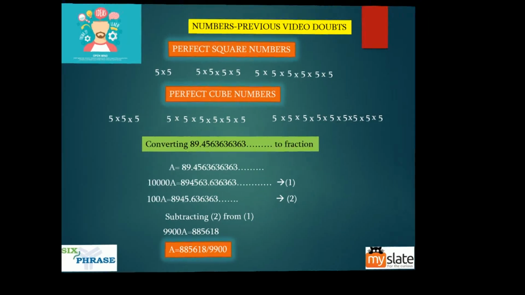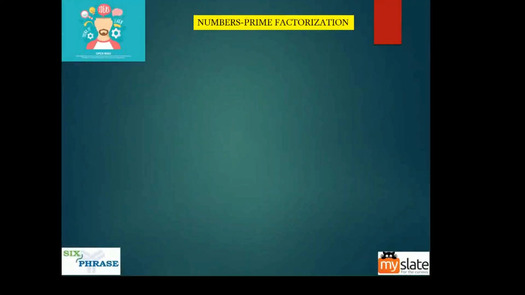Now to today's topic, prime factorization. What does prime factorization mean? As the name suggests, it is in the name: you first factorize and then you represent it using prime numbers. That's it. You have to represent a given number using prime factors. Using prime factors, that is called prime factorization.